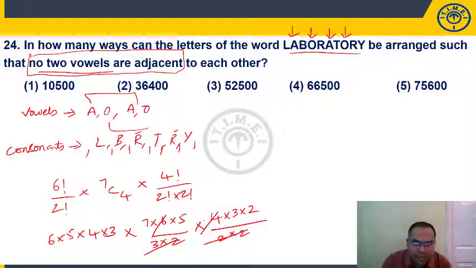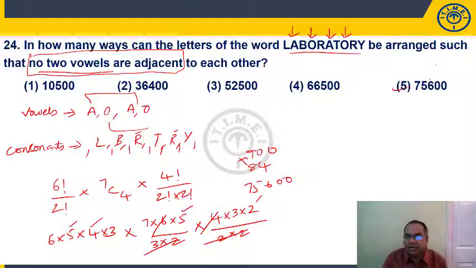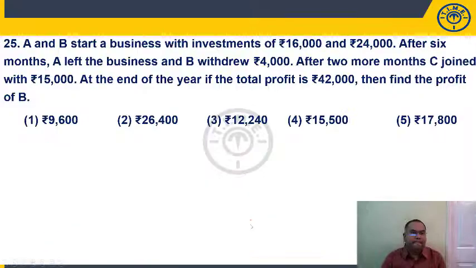Now see here, what are the numbers we have? 6 into 5. If you see here, 5 6s are 30, 30 into 5 is 150... the product comes to 900. Then 7 2s are 14, 14 6s are 84. If you multiply, 9 4s are 36, we get 75,600. 75,600 is present in choice 5.